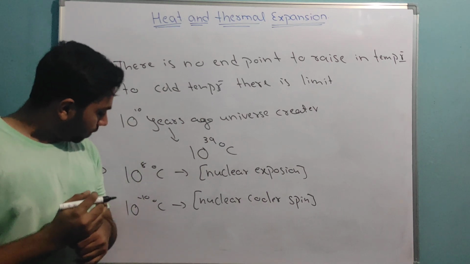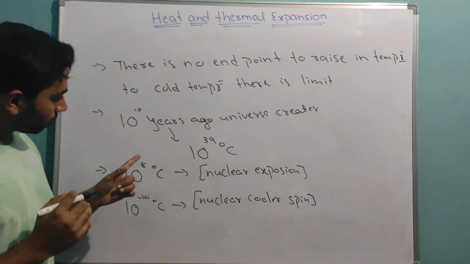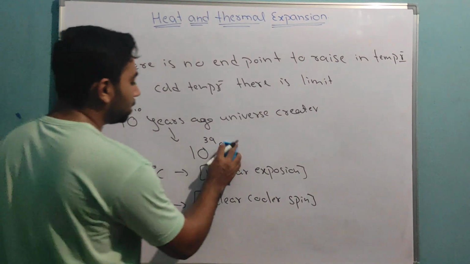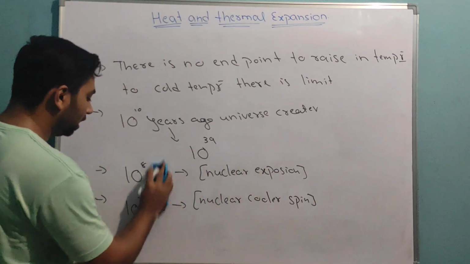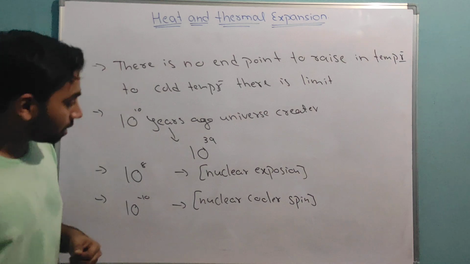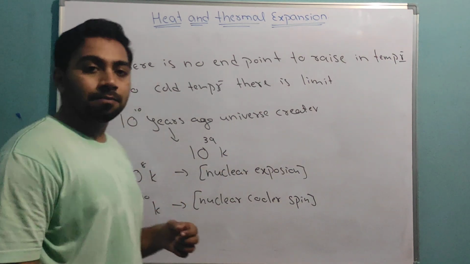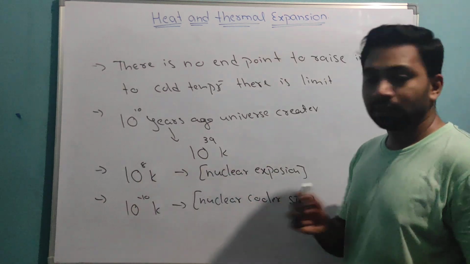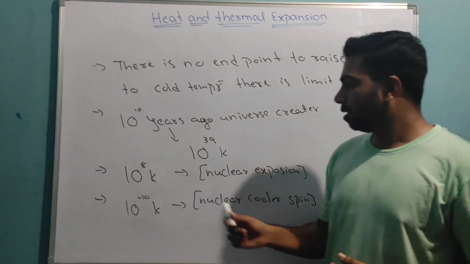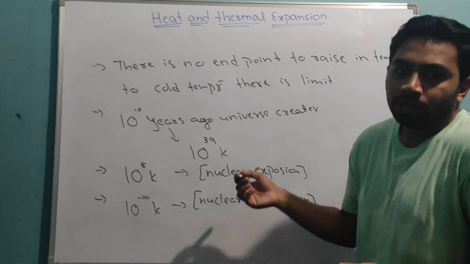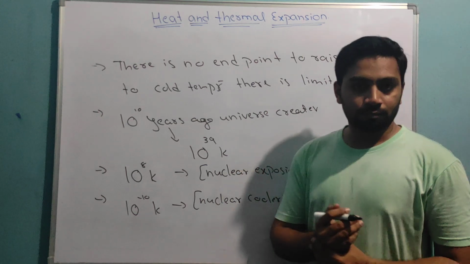Okay, fine, take down first. Oh, okay, I got it. This comes in Kelvin, not in Celsius. This is what I was saying. This comes in Kelvin. Sorry for the inconvenience. It will come in Kelvin, not in Celsius. So Kelvin. If you want to convert to Celsius, you know one thing, 273. So Kelvin. Fine. Take down.